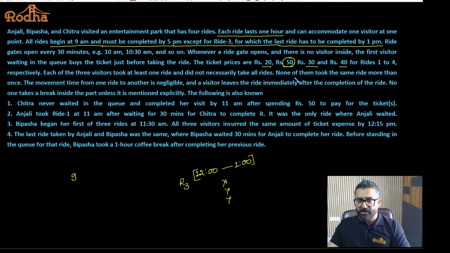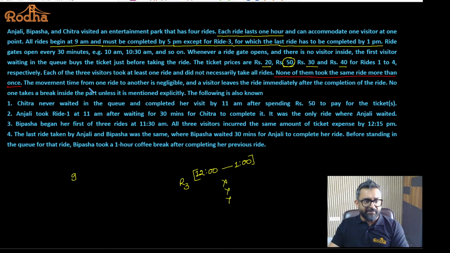None of them took the same ride more than once. CAT does these kinds of things all the time. They give you some information which is very important in the paragraph itself, and we generally tend to miss it if we are not reading the paragraph carefully. None of them took the same ride more than once. So once you have taken a ride, ride 1 or 2 or 3 or 4, you are not going to take that ride one more time. Got the idea? Fine.